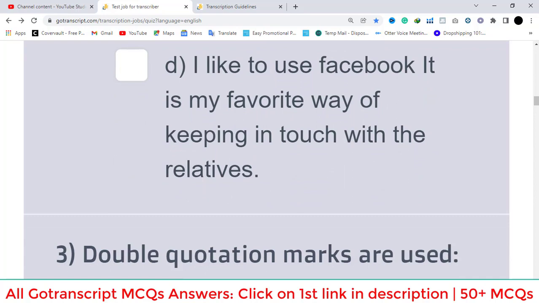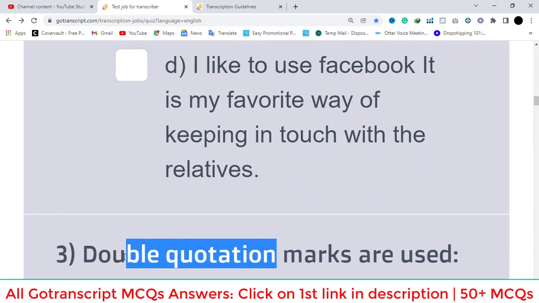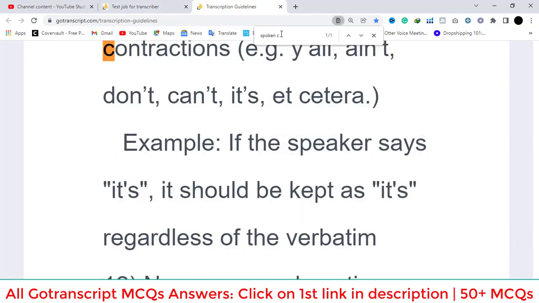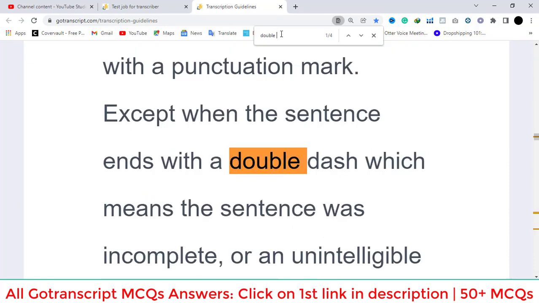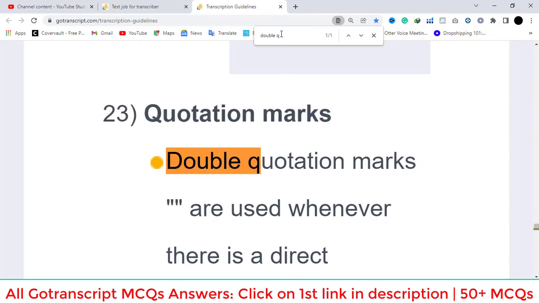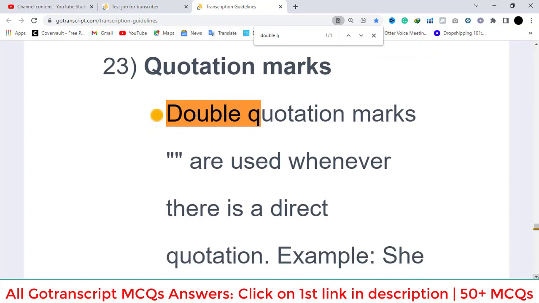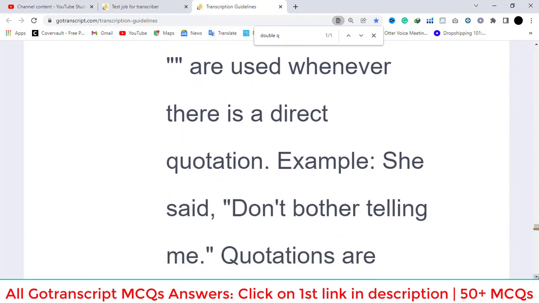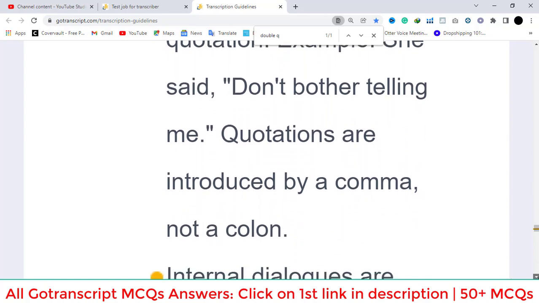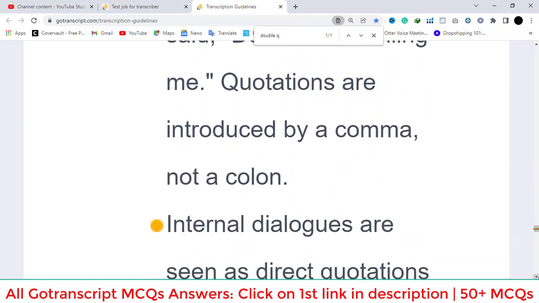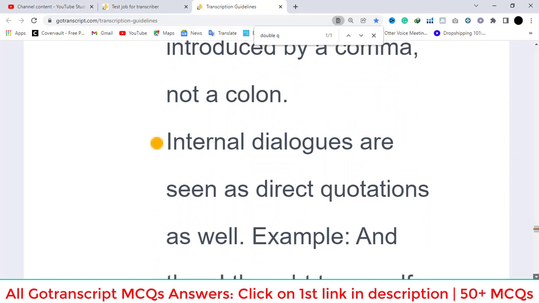Third question is, double quotation marks are used. Go to the guidelines and search with the keyword double quotation. Double quotation marks are used whenever there is a direct quotation. Here they have given an example. She said, don't bother telling me. Quotations are introduced by a comma, not a colon. Internal dialogues are seen as direct quotations as well.